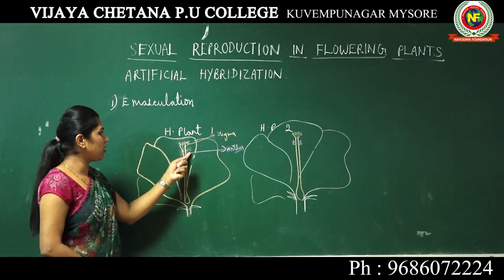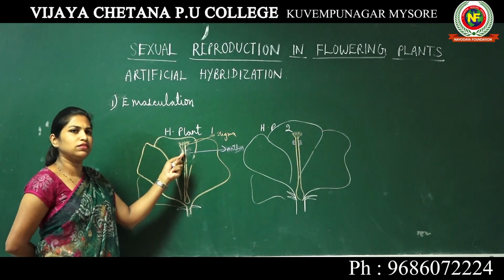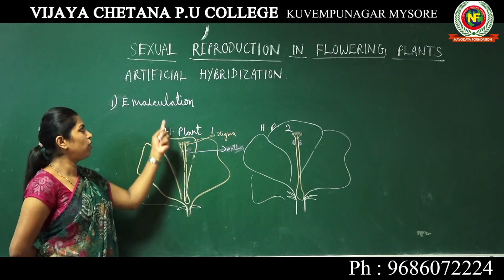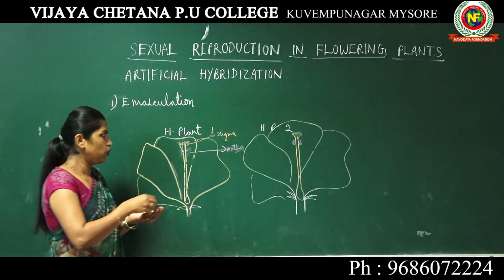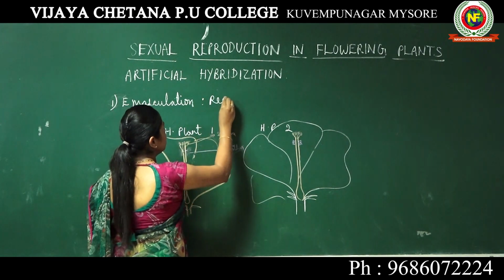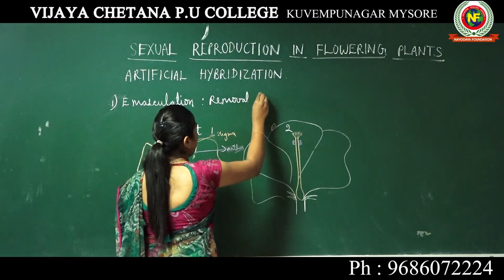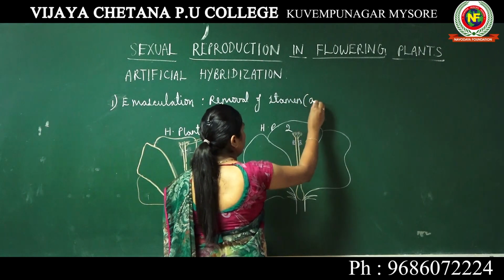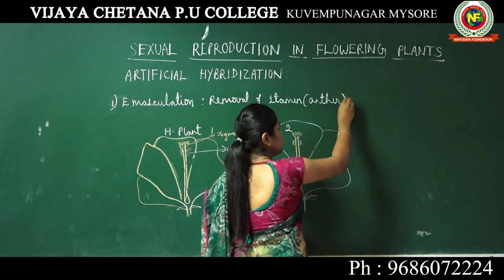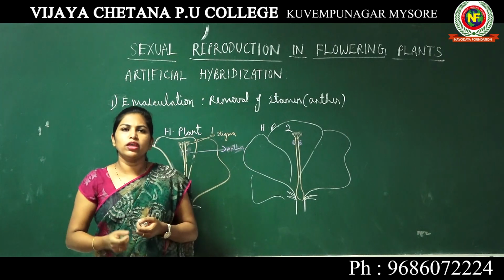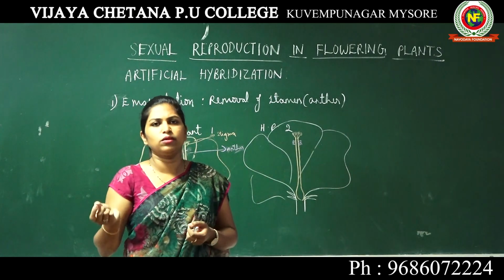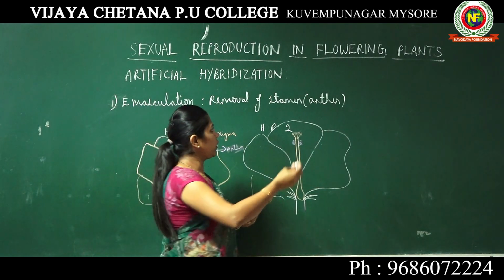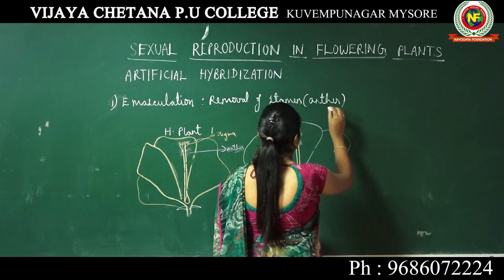When the anthers or stamens are removed from the bisexual flower, this procedure is called emasculation. So what is emasculation? Removal of stamen or anther. You can remove the whole stamen; if the flower is larger, you can easily remove it with the help of scissors or forceps.